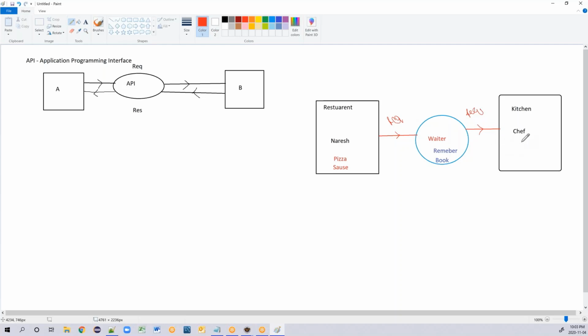Now what will the chef do? The chef will prepare the food, that means the pizza. He will call the waiter and give that pizza and sauce to the waiter. He is sending a response. Now the waiter will take the same response and deliver it back to my table.